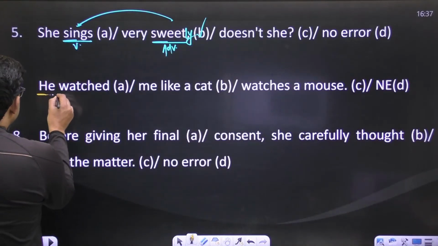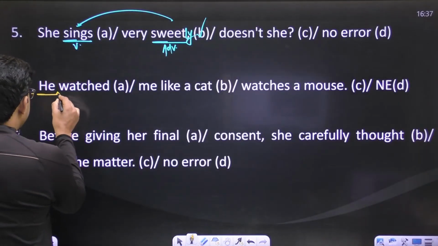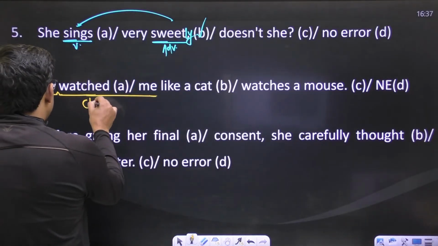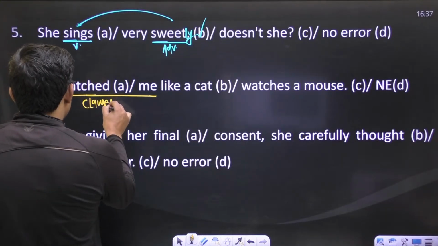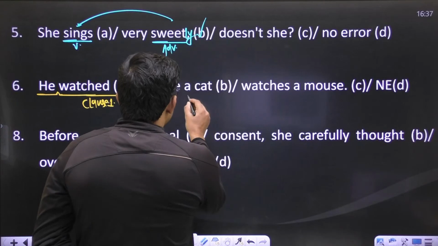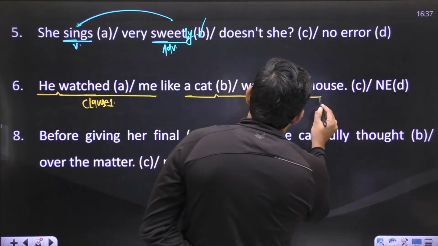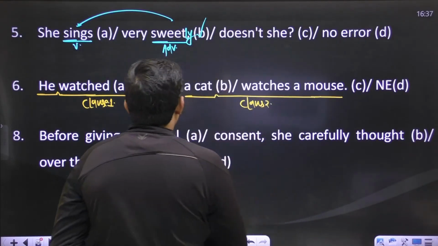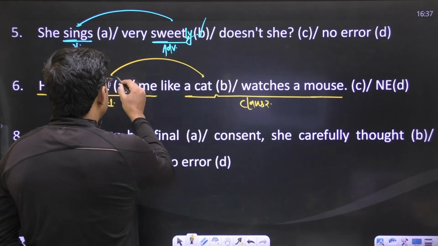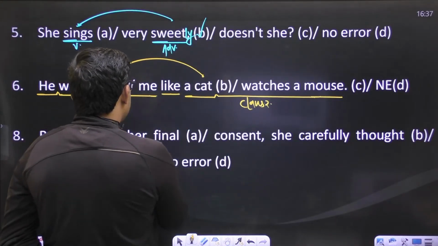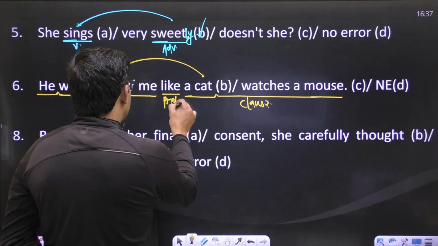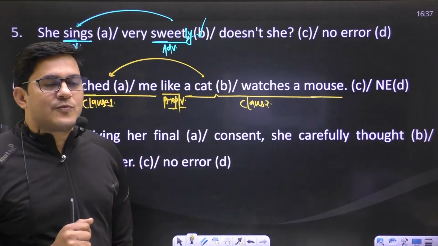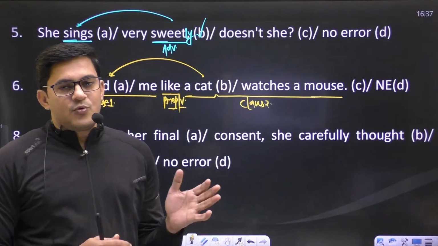Okay, you have a subject, and the word he is a subject. Watched me is the predicate, and subject and predicate give you clause one, right? And a cat is the subject, watches a mouse is the predicate, this is clause two. As we know, to connect two different clauses we need a conjunction, but make sure this word like is either a preposition or a verb.